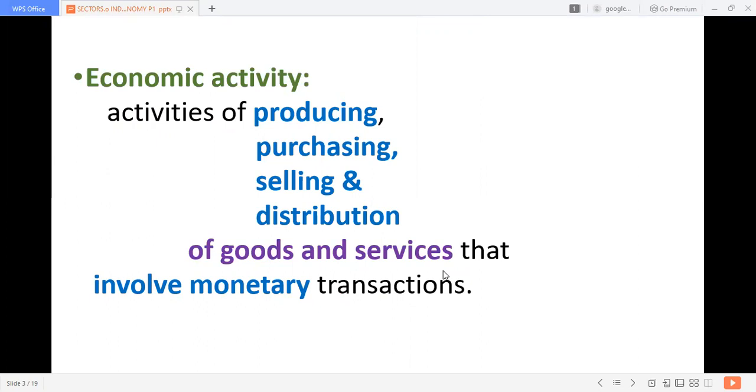The activities that people do to earn money are called economic activities. So activities of producing goods or services, purchasing goods and services, selling goods and services, or distribution. Producing, purchasing, selling, and distribution of goods and services that involves money is called a transaction. If we produce and sell, or purchase and sell, or do a service, that is called economic activity, if we do it for earning money.